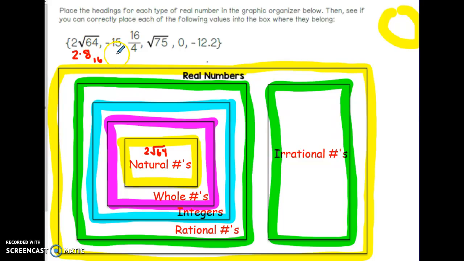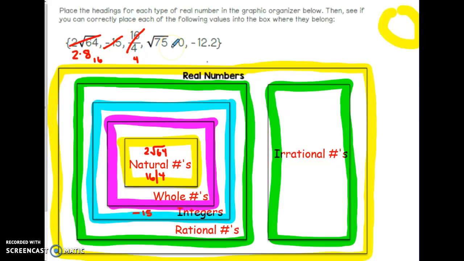Negative 15. Remember, integers are the values that have negative values and they're whole numbers. So we would put negative 15 with our integers. This, when you reduce it, 16 divided by 4 is 4. So that's another counting number, or natural number we call it. I'm going to write that this way so it fits better.